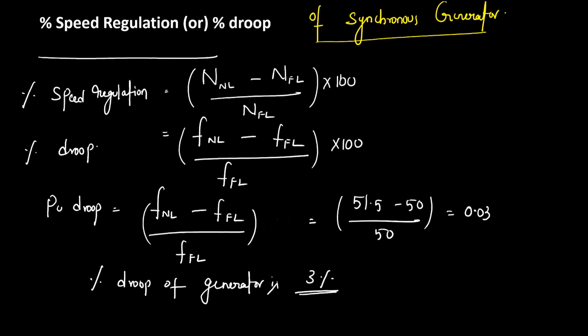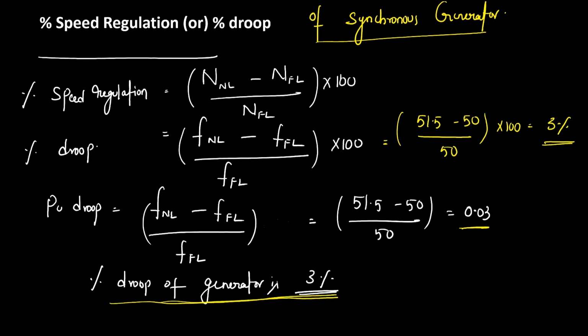In the previous case, if you substitute the same values, the no load frequency is 51.5 hertz and the full load frequency is 50 hertz, divided by full load frequency. You get this value as 0.03. If you substitute the same values here, it is 51.5 minus 50, divided by 50, into 100. You get 3% speed regulation, or 3% droop. Understand? So the percentage droop of the generator is 3%.